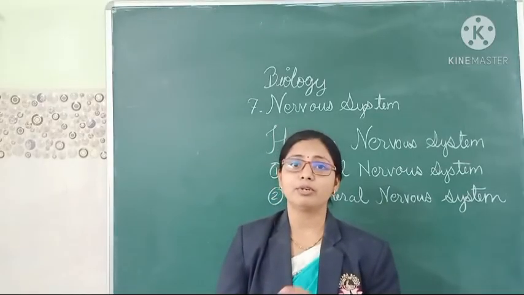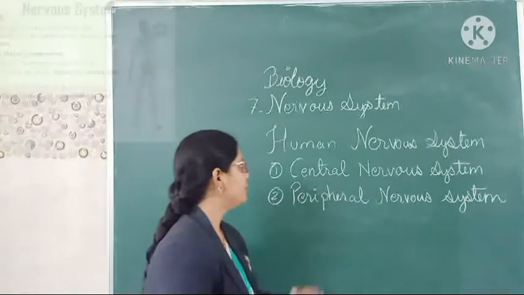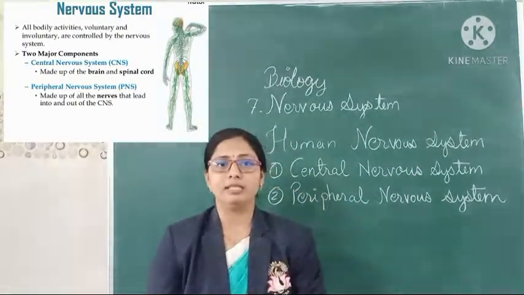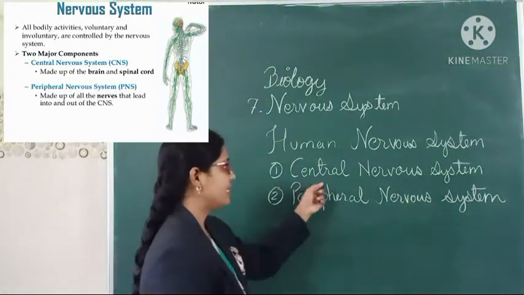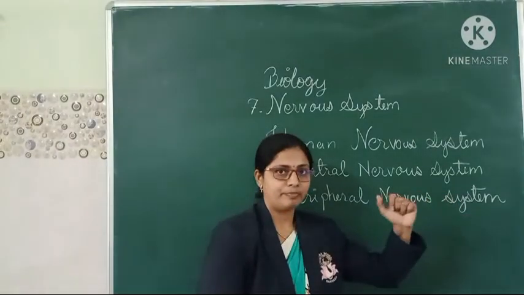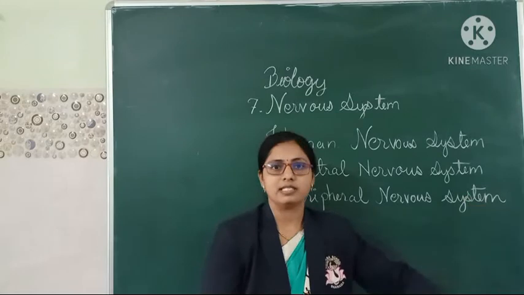Now, the most important part of this lesson is the human nervous system. This nervous system is mainly divided into two main parts, the central nervous system and the peripheral nervous system. In this class we are going to study the central nervous system.